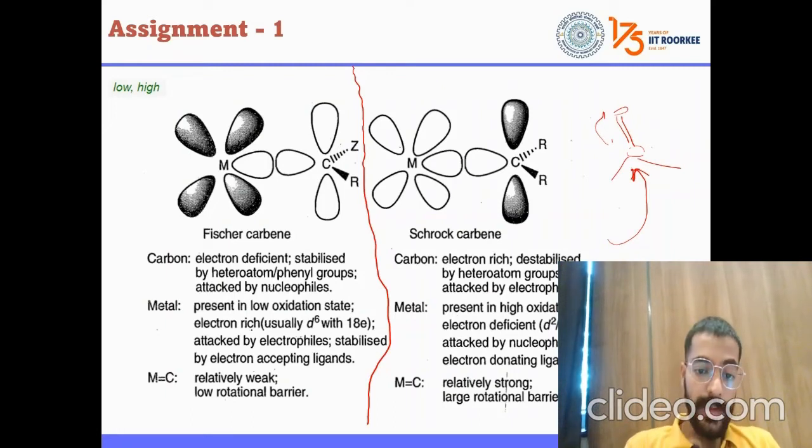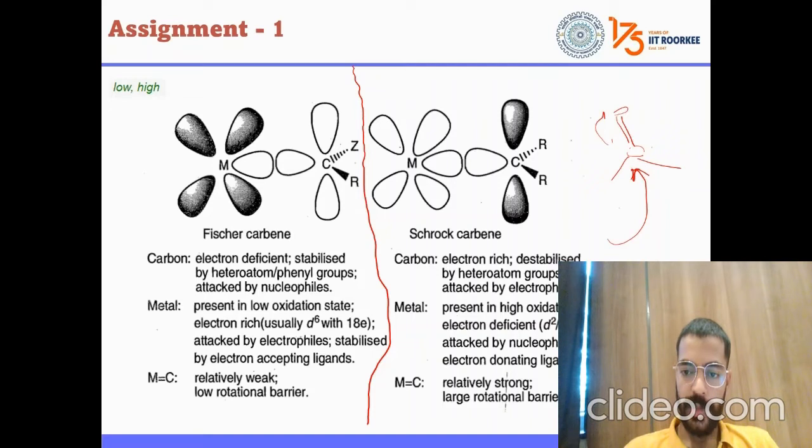And what will happen? The metal is in a low oxidation state, that means electronically rich and attacked by electrophiles. If I have more electrons, the metal has a tendency to give electrons. So if there is a group coming which has a tendency to accept electrons, it will stabilize these types of metals. Similarly, just the opposite case will be in the Schrock carbene. Fine. I think this is understandable.